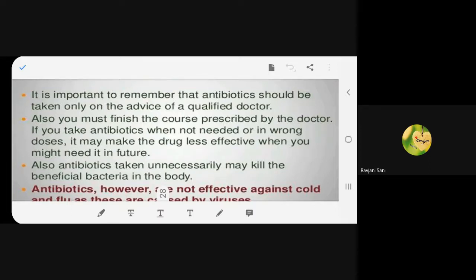Second, whatever prescription the doctor gives you, you have to finish that course. Do not leave it in between. I repeat, do not leave it in between. You have to finish the course prescribed by the doctor. Because if your body does not need antibiotics and you give antibiotics to your body, or you are supposed to take one tablet but you take two tablets, what happens? In future, if you take the same medicine, that medicine will not affect you. Am I clear? So be careful while taking antibiotics.